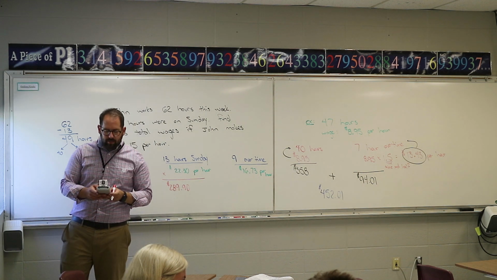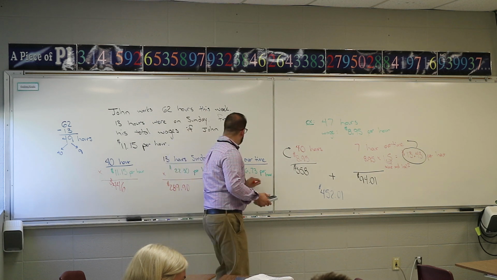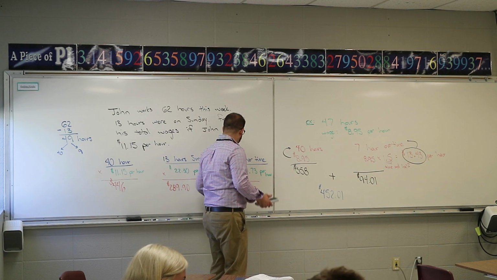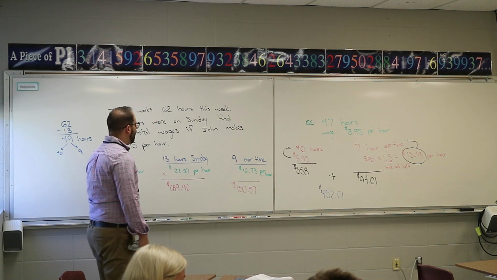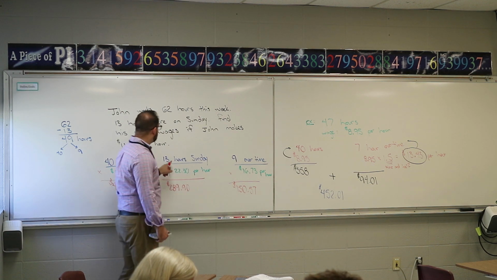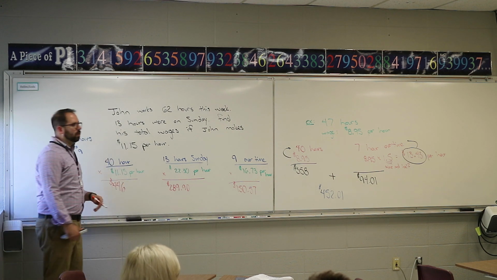And then overtime, 9 times the 16.73, $150.57. Again, that's how you're getting these: normal overtime times the rate, the double time pay times your Sundays or holidays, and then your 40-hour work week.